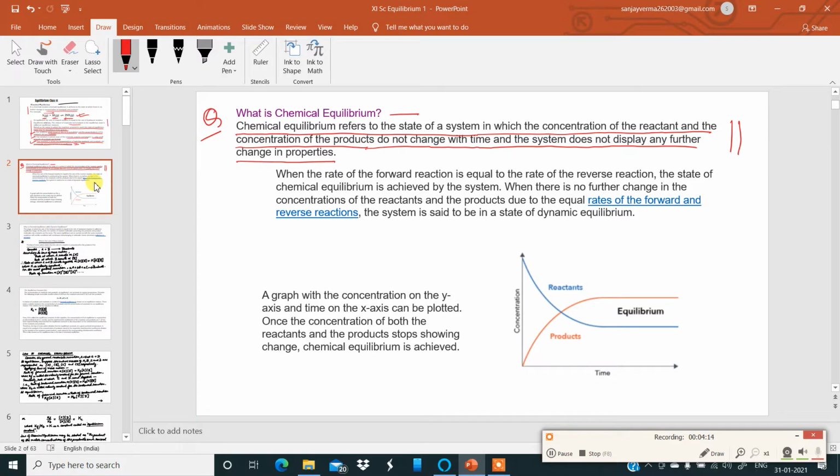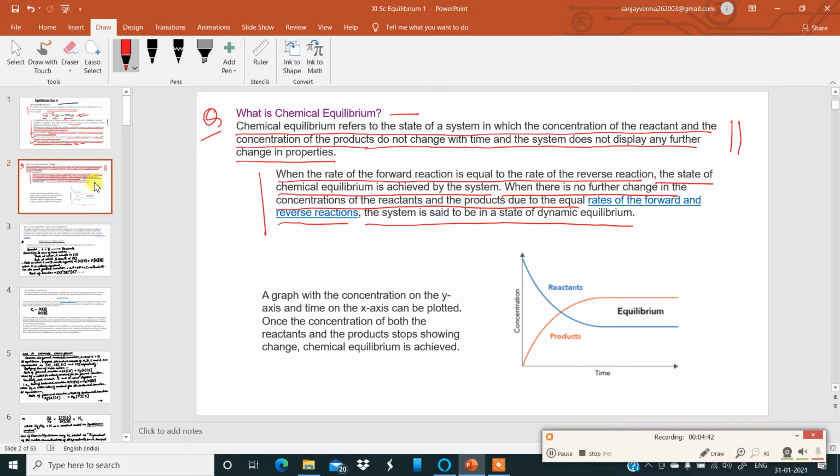To elaborate it in a better way, when the rate of the forward reaction is equal to the rate of the reverse reaction, the state of chemical equilibrium is achieved by the system. When there is no further change in the concentration of the reactants and the products due to equal rates of the forward and reverse reaction, the backward reaction, the system is said to be in a state of dynamic equilibrium.